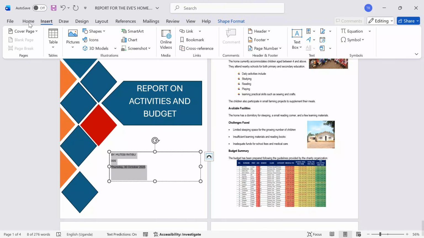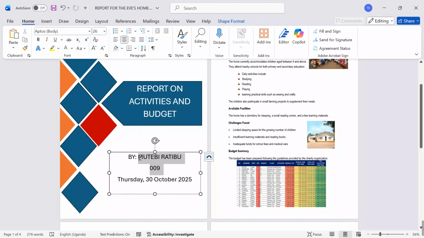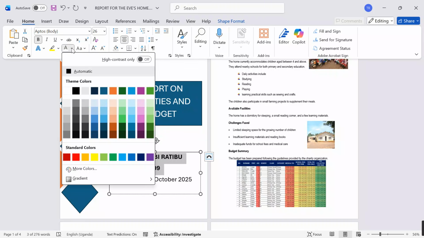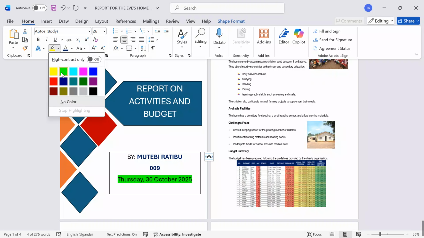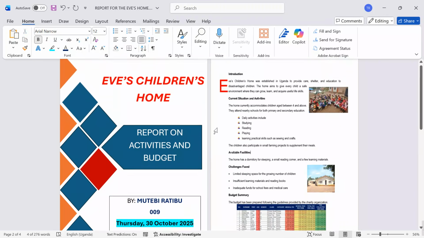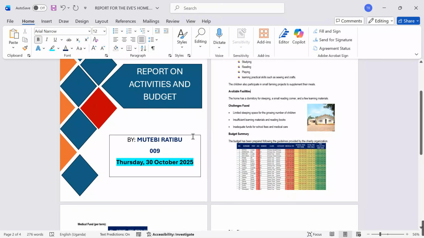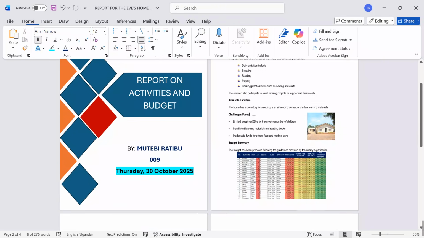Then after doing that, I'll align it center, and then I go on and increase the size. Come over here, bold them, give them a clear font. Remember, I'm taking time so that you don't lose out on the steps, but I want you to capture each and every single detail. Then I'll apply a catching color to see that we blend each and every element within our presentation. Now, I'll come here, shape format, no outline, and then my report is taking shape.